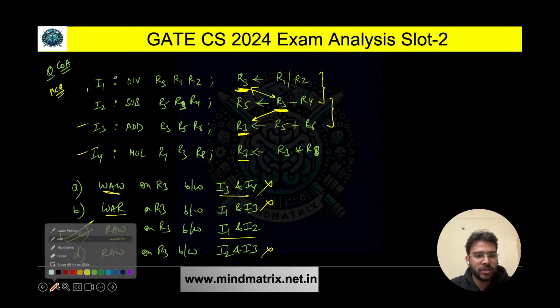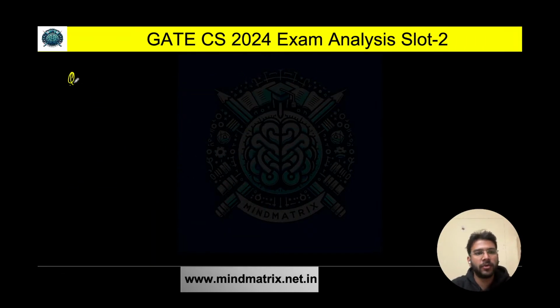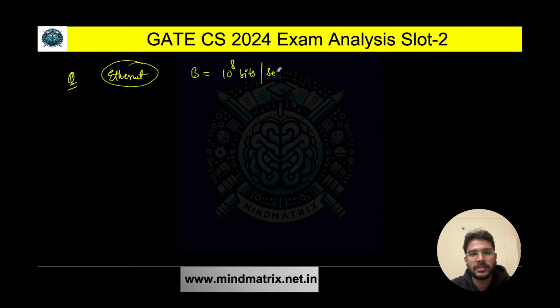Let's solve another question on computer networks. It is based on Ethernet. What we have in the question is bandwidth is given, 10 to the power 8 bits per second. Distance is given to us, 500 meter. Speed is given to us, that is 2 into 10 raised to the power 8 meter per second.